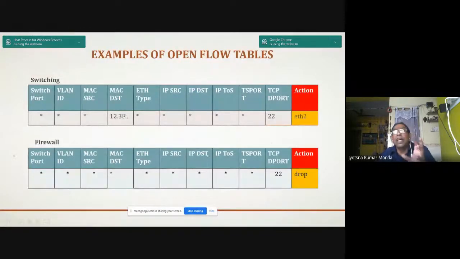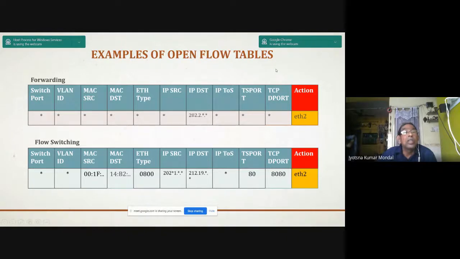Suppose these are switch port, VLAN ID, MAC source. So now the action is going to the Ethernet. But in the firewall here, you see the action is to drop the packet. That means I can take two different actions on some packets. It may be forwarding or it may be dropping, whatever may be.